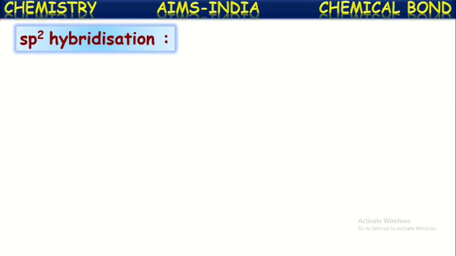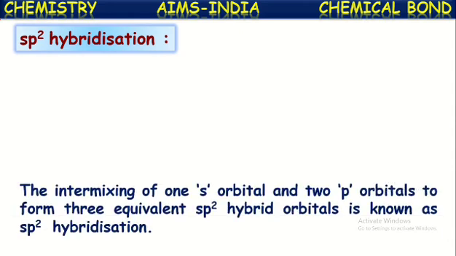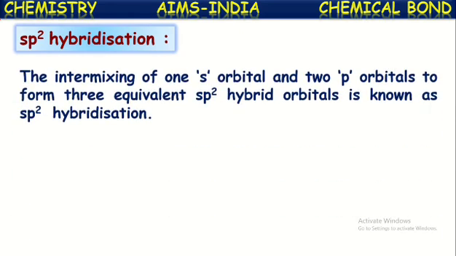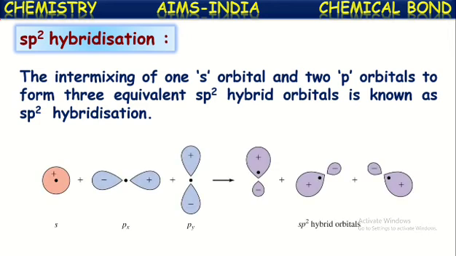Now, let us see about sp2 hybridization. The intermixing of one s orbital and two p orbitals to form three equivalent sp2 hybridized orbitals is known as sp2 hybridization. See here, one s orbital and two p orbitals, these are intermixed together to form three equivalent hybridized orbitals. Each hybridized orbital is called sp2 hybridized orbital. Now these three are called sp2 hybridized orbitals.